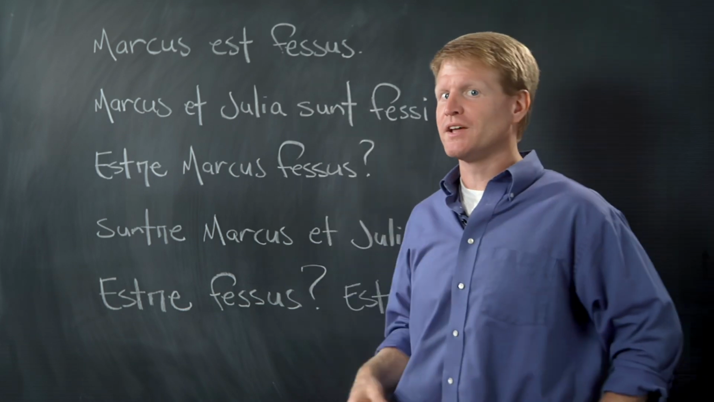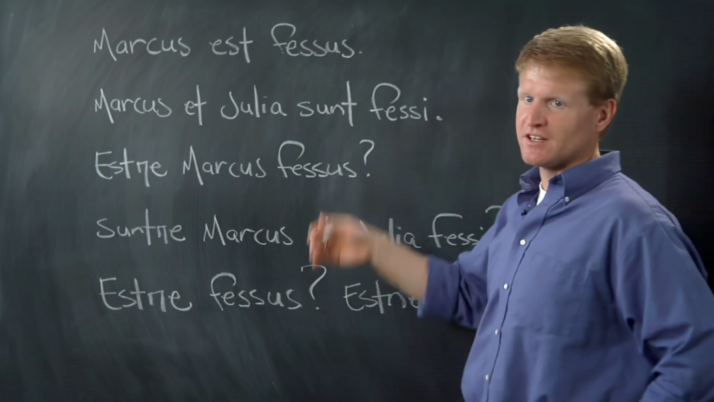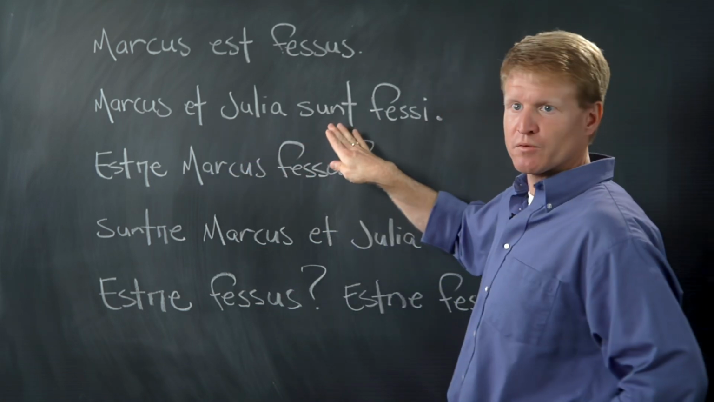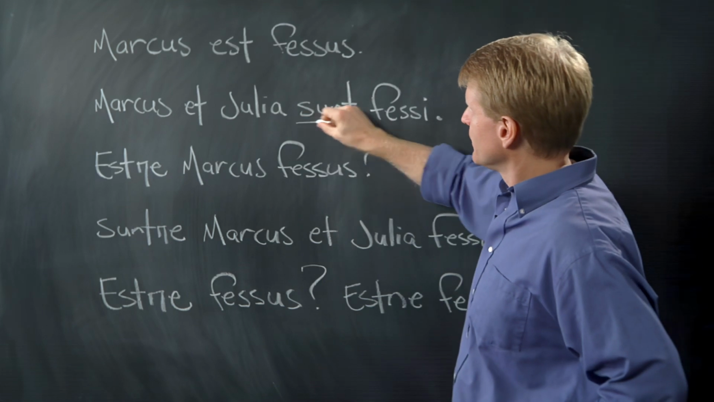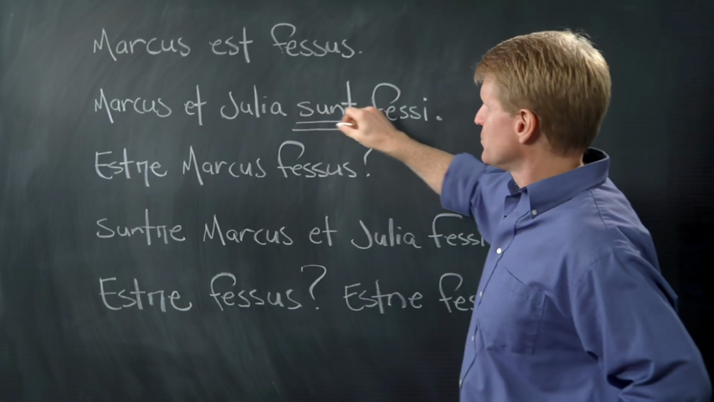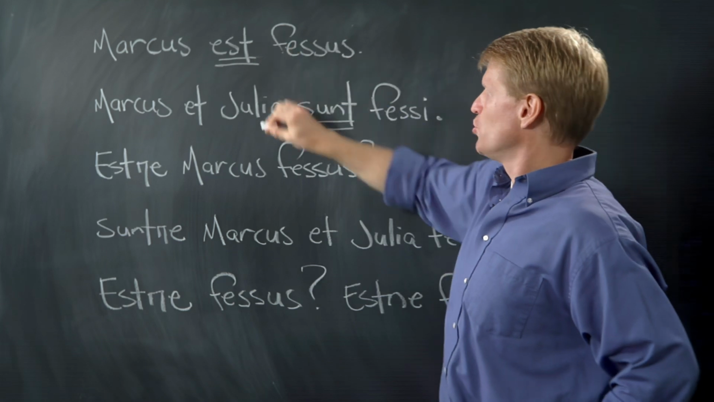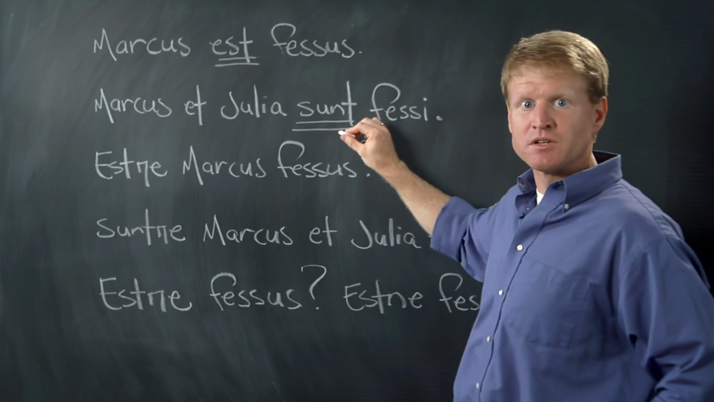But we'll talk more about that in future lessons. I'm not going to get bogged down in that right now. Marcus and Julia sunt fessi. This is what I want you to focus on right here. We were using est, which means is, but when we make it plural, we're using sunt, which means are.